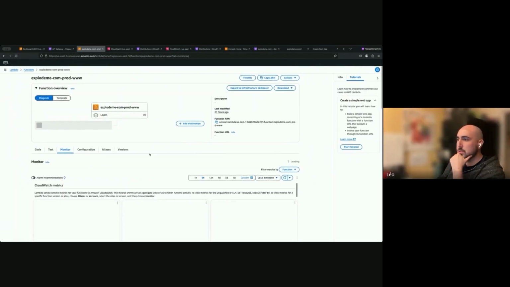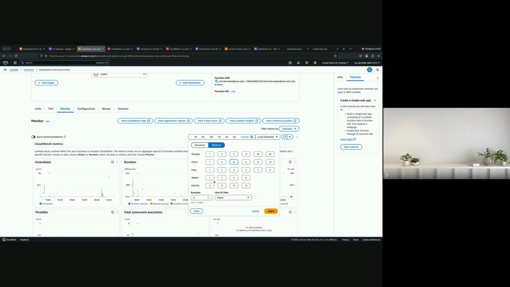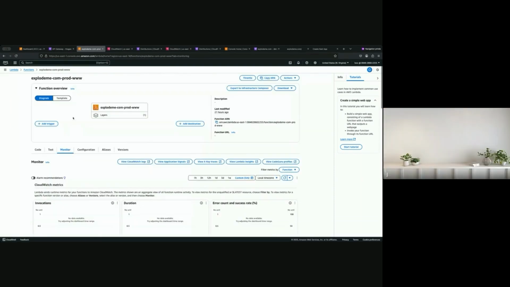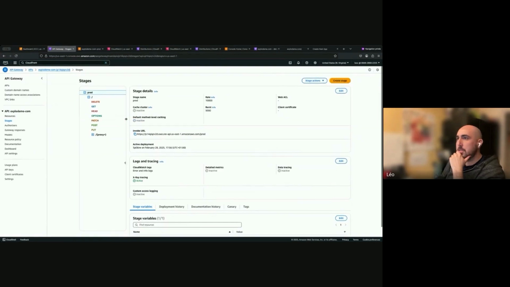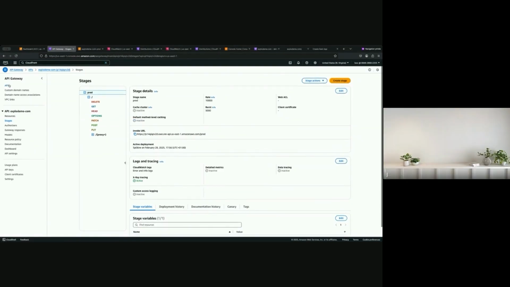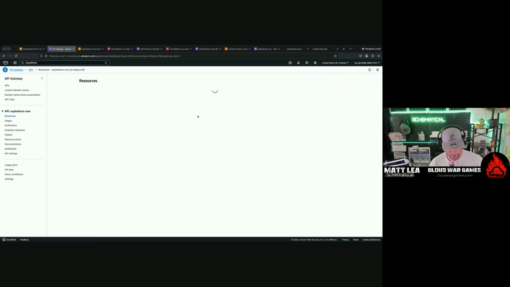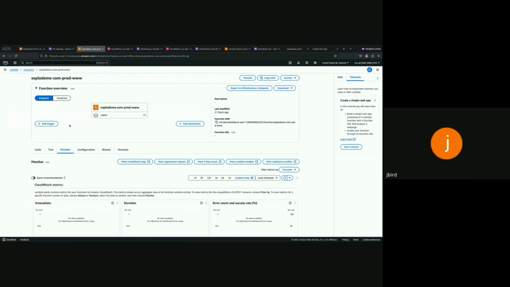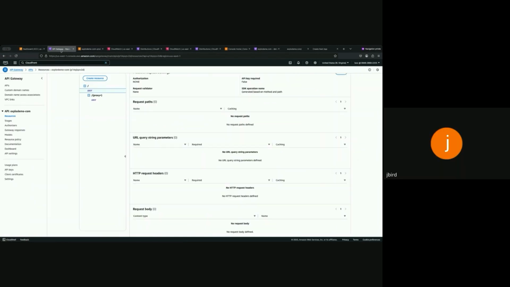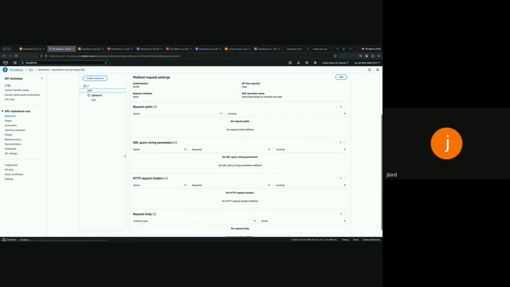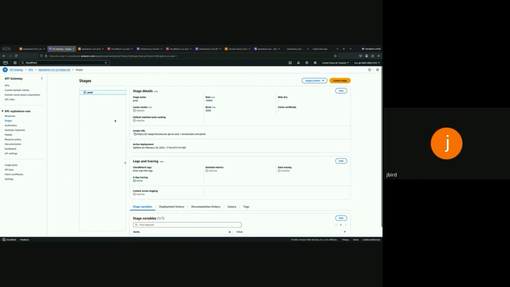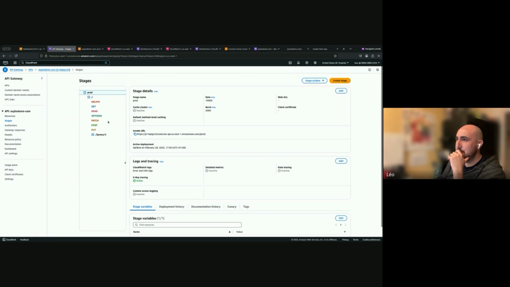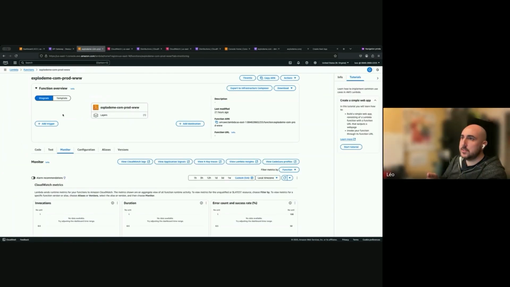So there's no invocation, probably because the gateway is not invoking it. And there is no trigger. Lambda is not triggered by the API. Let me know if you need a hint. If you want to keep going, but I can give you a hint. Perhaps we need to look at the actual method request configuration in the API gateway. It's been a while since I've worked with API gateway, to be perfectly honest. I never worked with that. What I just see here is that there is no trigger for this API.